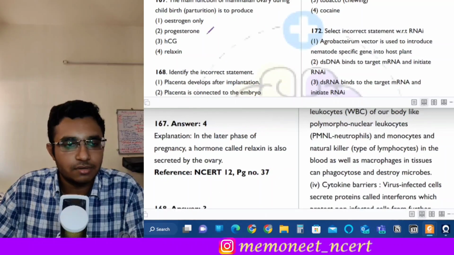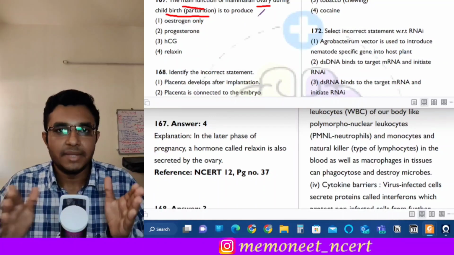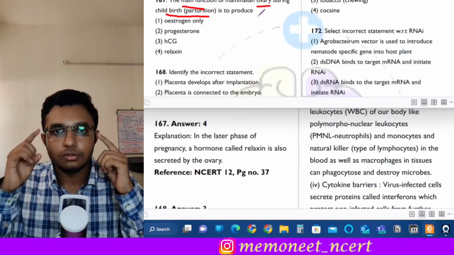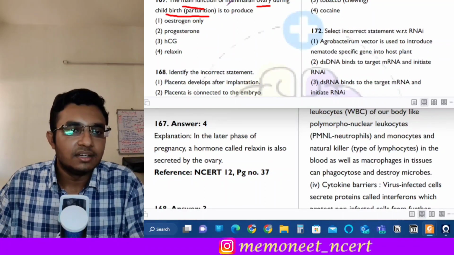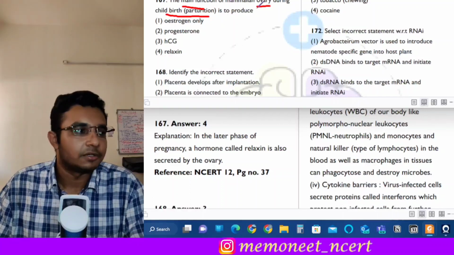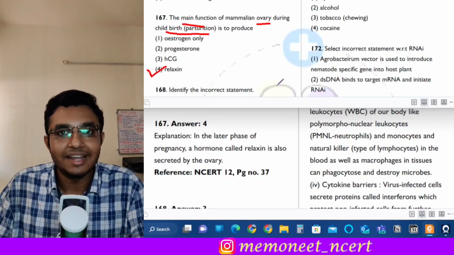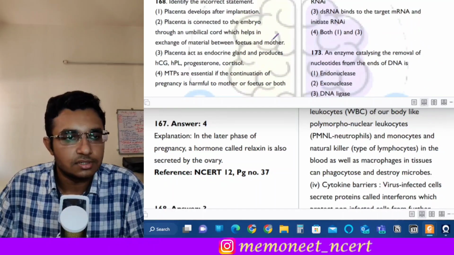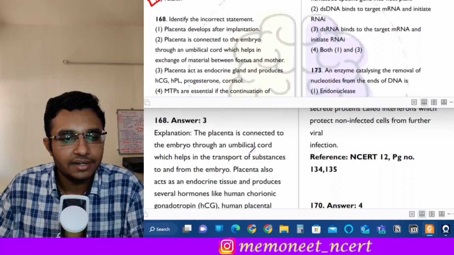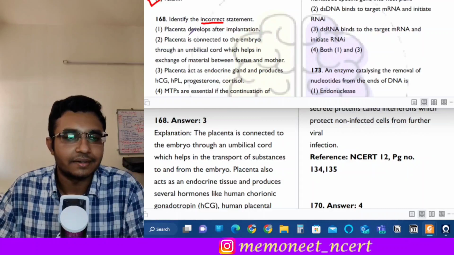The next question, question 167. The main function of the mammalian ovary during childbirth or parturition is to produce. Now mainly during childbirth, first of all, oxytocin is produced, right? Oxytocin is responsible for producing the uterine contractions, but the ovary also functions during childbirth, and the function of the ovary is to produce relaxin. So relaxin is a hormone which is produced by the ovary and it helps during childbirth. The next question is question 168, and it states to identify the incorrect statement. So let us see one by one.